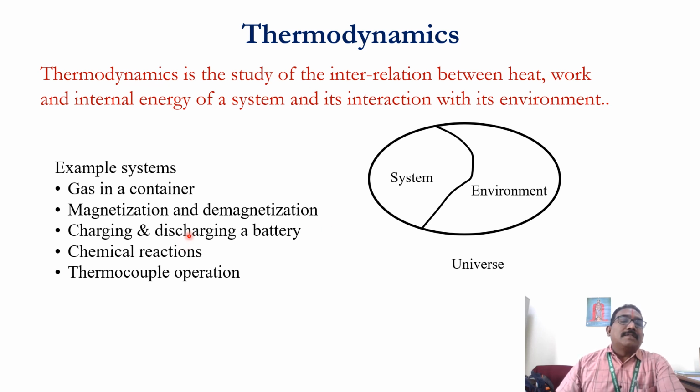Then charging and discharging of a battery, chemical reaction, thermocouple operation. These are some examples of thermodynamics. So thermodynamics is the study of the interrelation between heat, work, and internal energy of the system and its interaction with its environment. Okay, very good.